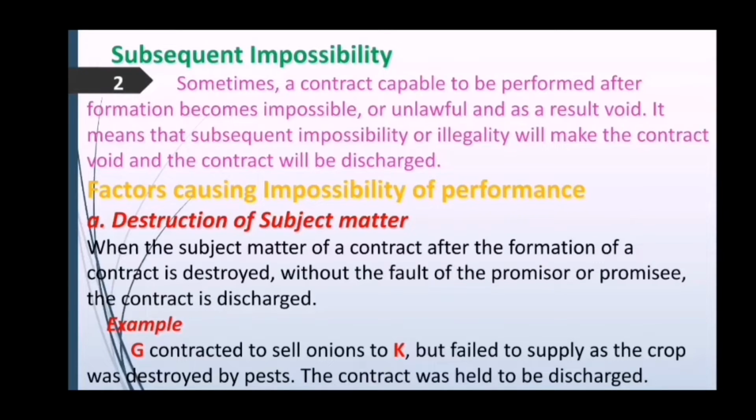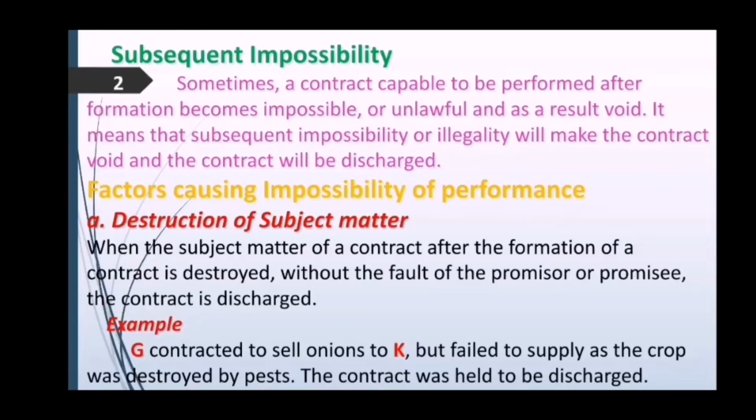The next is subsequent impossibility. Here subsequent impossibility means the impossibility, or you can say the act which is difficult for the parties to perform, after the formation of a contract. Sometimes a contract capable of being performed after formation becomes impossible or unlawful, and as a result void. It means that subsequent impossibility or illegality will make the contract void and the contract will be discharged.